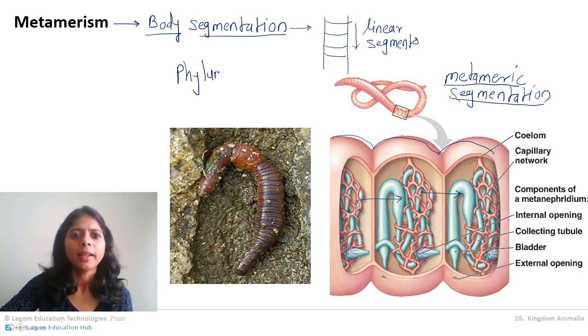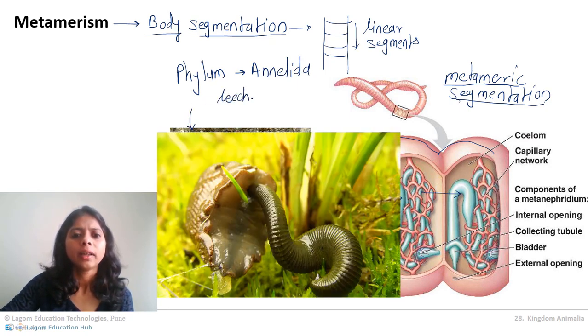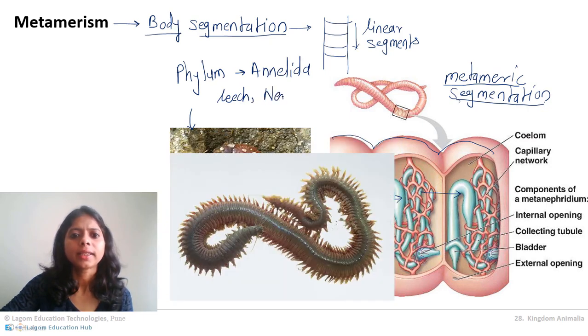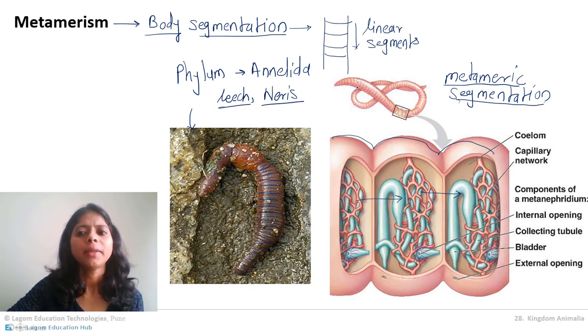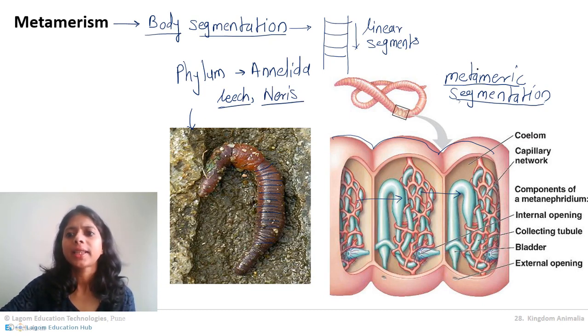Remember, phylum Annelida. Now which organisms come in phylum Annelida? Earthworm is one. Another one is leech. Another one is called Nereis. So these are examples of animals which show metameric segmentation. Is it clear to you?